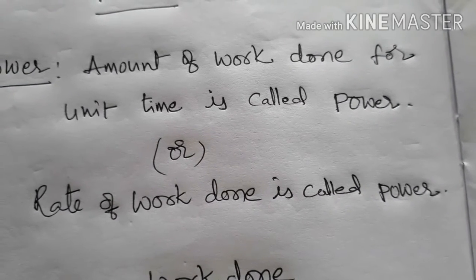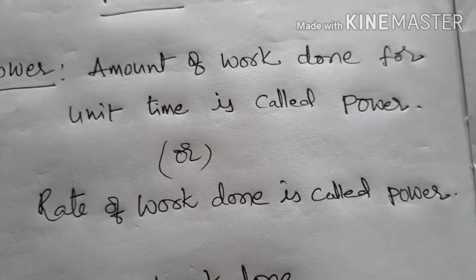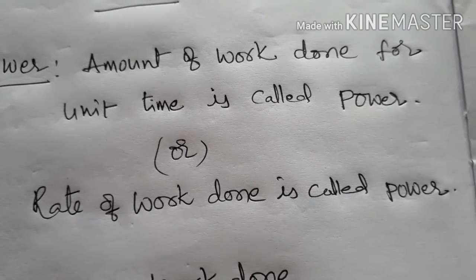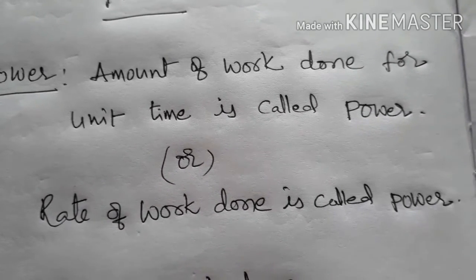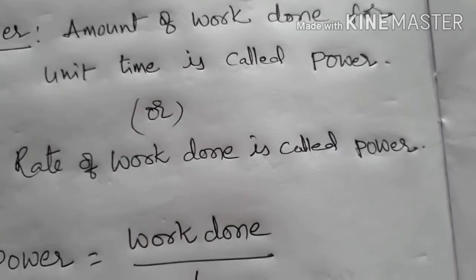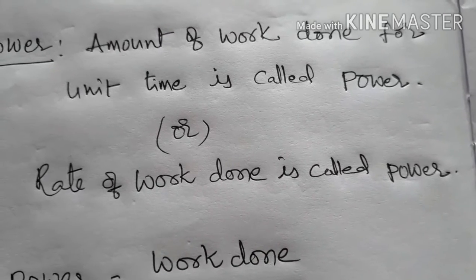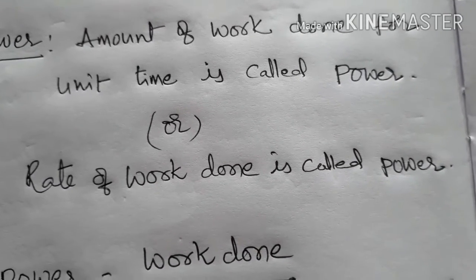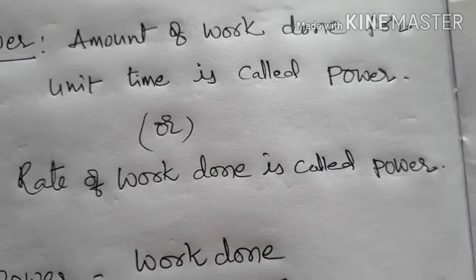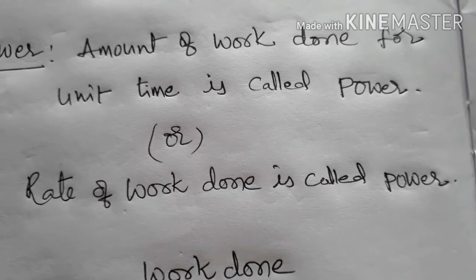Similarly, one more example: if you take two machines, for example grinder 1 and grinder 2, grinder 1 belongs to A company and grinder 2 belongs to B company. If grinder 1 takes 1 hour to grind 1 kg of grains, and grinder 2 takes 1.5 hours, which is powerful?